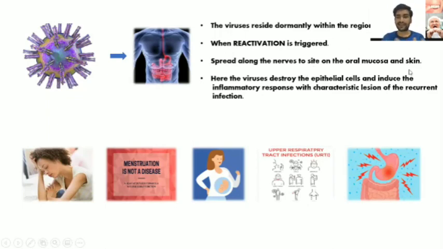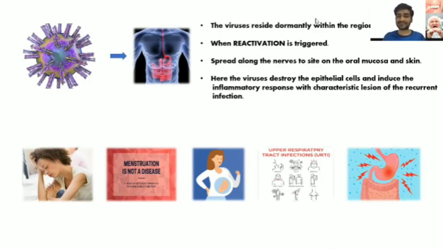Whichever ganglia is associated with that region, the spread of infection will occur, and if the person was previously affected, then there are chances that the lesion may develop on the same site. For example, if the patient of HSV1 is again targeted by this infection due to reactivation, then there are chances that the lesion is going to occur on the same site.